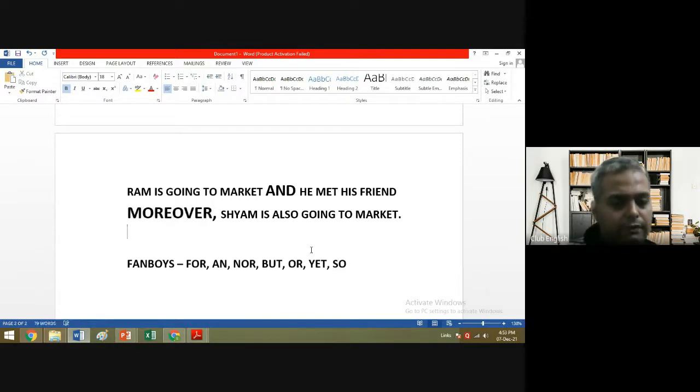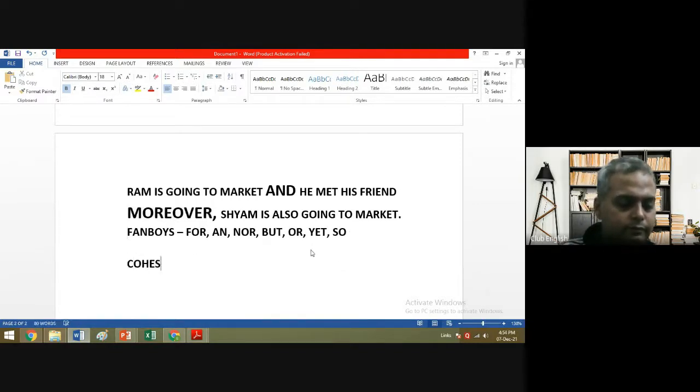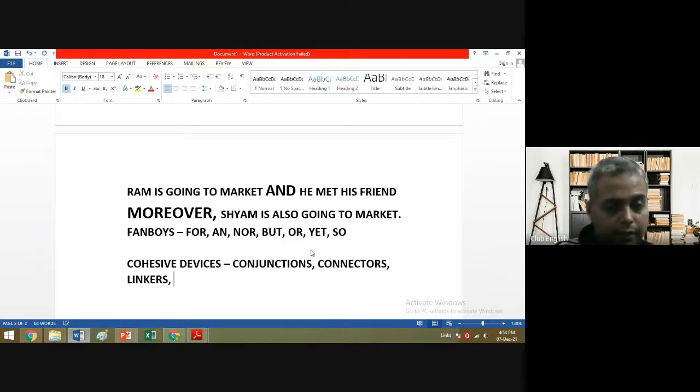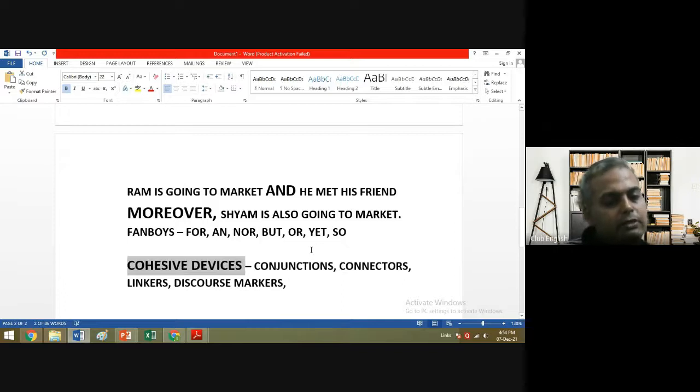Now, what are cohesive devices? Cohesive devices comprise connectors. We call them conjunctions. We call them connectors. We call them linkers, right? We call them discourse markers. Various things are there. So these are cohesive devices. The more usage of cohesive devices you do, the better marks you will get. So these are the cohesive devices. I think I have made you understand this clearly. Is it understandable now?